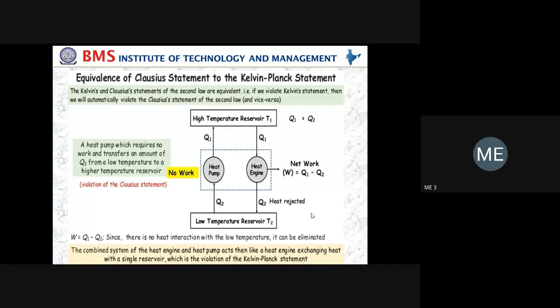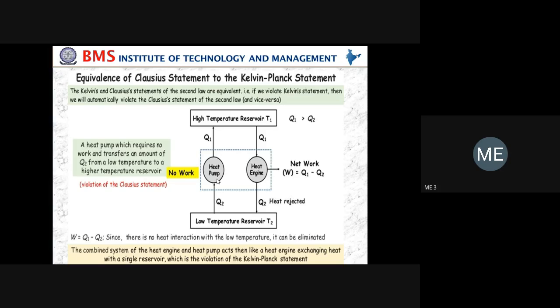Now, first, in order to show the violation by the heat pump, what are you going to do? There is no net work done. In the case of the heat pump, that is a violation of the Clausius statement. Don't show any work on the heat pump. If there is no work done at all, it violates the Clausius statement. You see the highlight point: no work you have to show. No work means it violates the Clausius statement. Here the transfer of heat takes place from sink to source, and there is no work done at all. Without work done, heat transfer never takes place from lower temperature to higher temperature; it violates the Clausius statement.